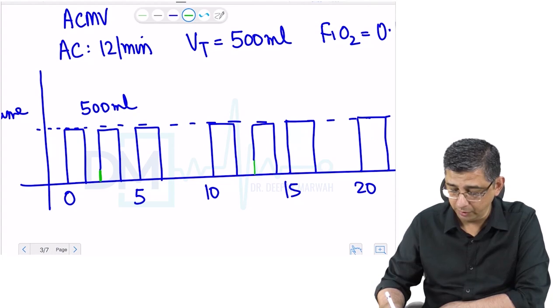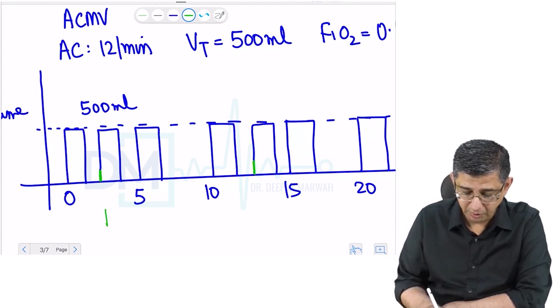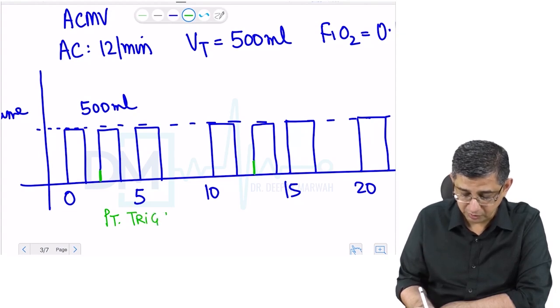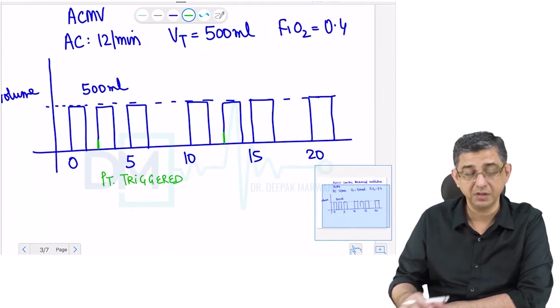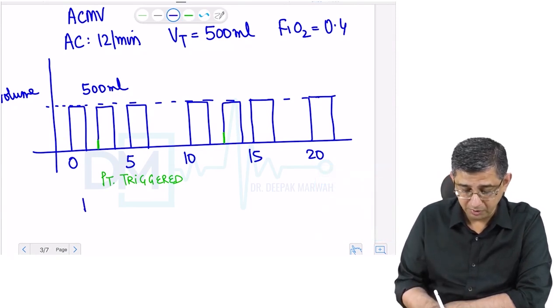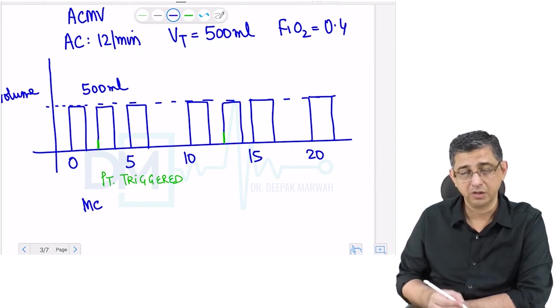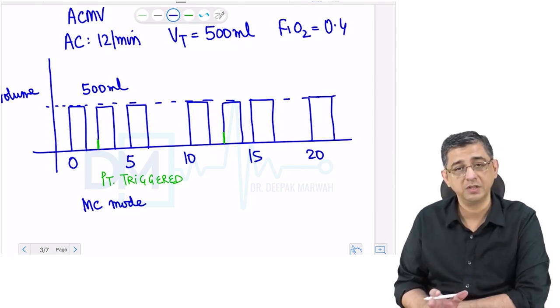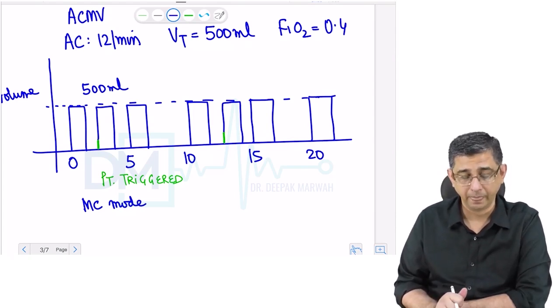So you can see that in between I have shown PT, which means patient triggered breaths, and the remaining breaths of the patient are obviously ventilator triggered breaths, in the sense that they are occurring every 5 seconds in the patient. MCQ wise, I want you to remember that assist controlled mechanical ventilation is the most common mode that is used in invasive mechanical ventilation in the patient.